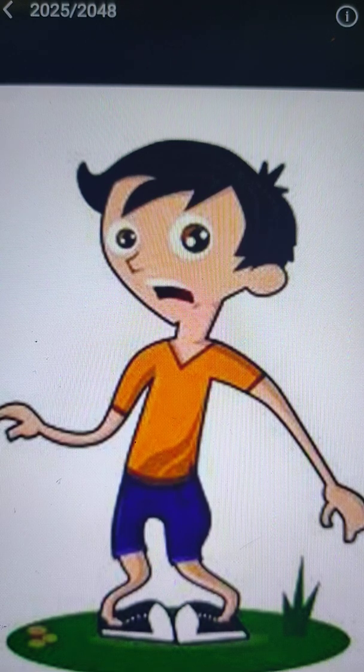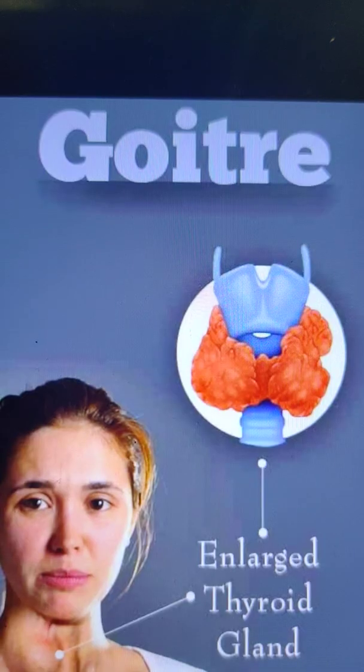Now the next disease is goiter. Goiter is caused due to the lack of the mineral iodine. The disease causes swelling of the thyroid gland. You can see here the thyroid gland swells up.